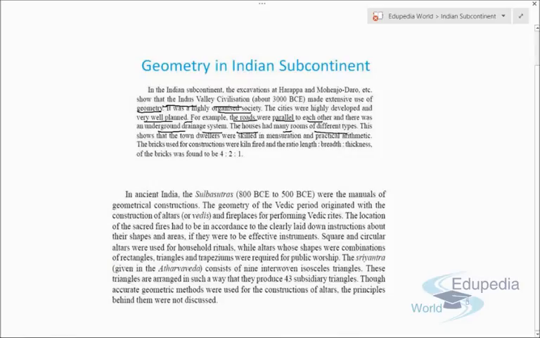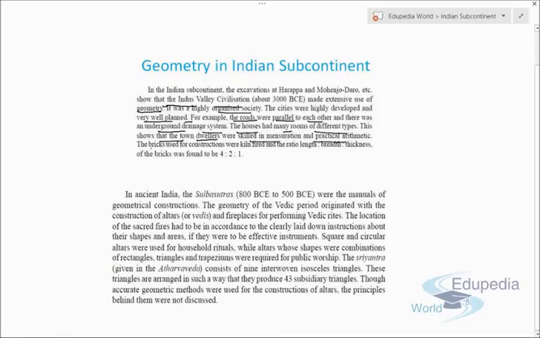Right now, if there is a big house, like a bungalow, it has different types of rooms. So engineers and construction workers also use, directly or indirectly, the concepts of geometry to build big houses. Now, this shows that the town dwellers were skilled in mensuration and practical arithmetic. Even in ancient times the workers were very skilled, because without this kind of skill, they would not have been able to develop big houses or such a well planned civilization.